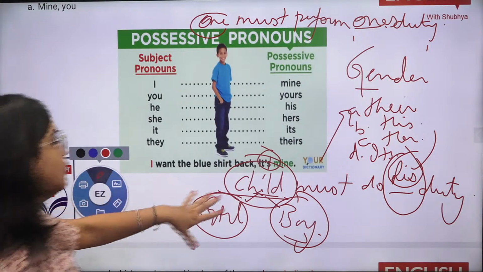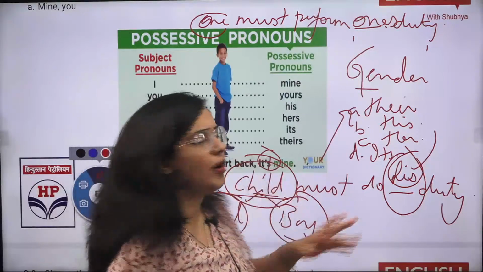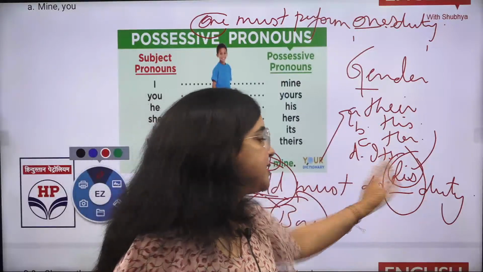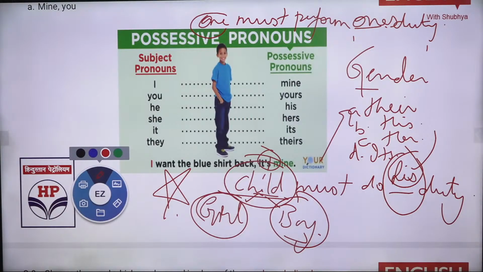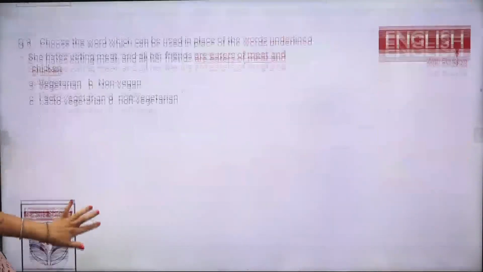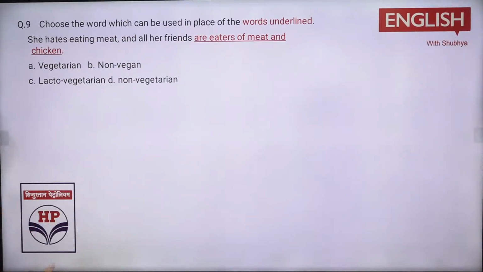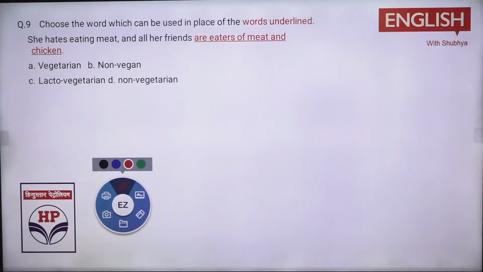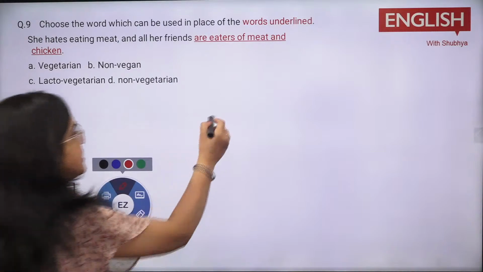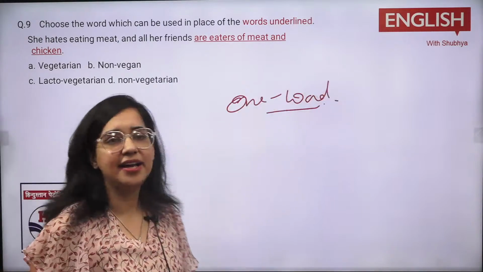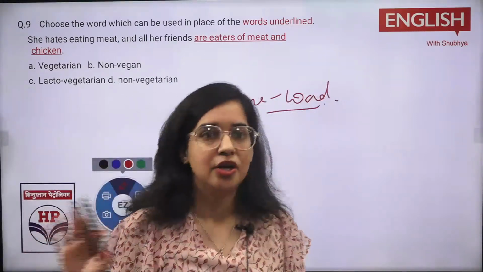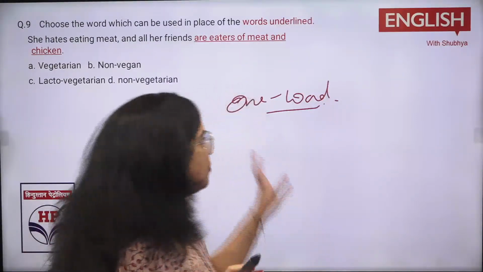When you have a gender which is neutral, we are not aware, girl, boy, any can be there, so you will use his, right? So this is very important in your spotting errors and your sentence completion also. That is why I'm noting it down side by side. Let's move to the next question now. Very easy one, and that is based on your simple one word substitution. Sometimes the students ask me, ma'am, how many one word substitution questions will come? See, you will hardly get one or two, not more than one or two.